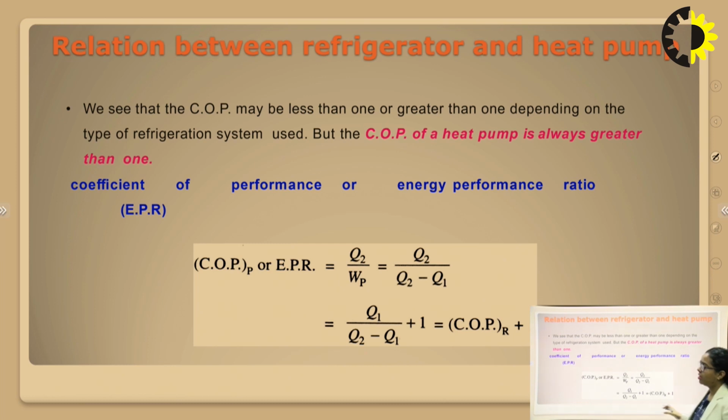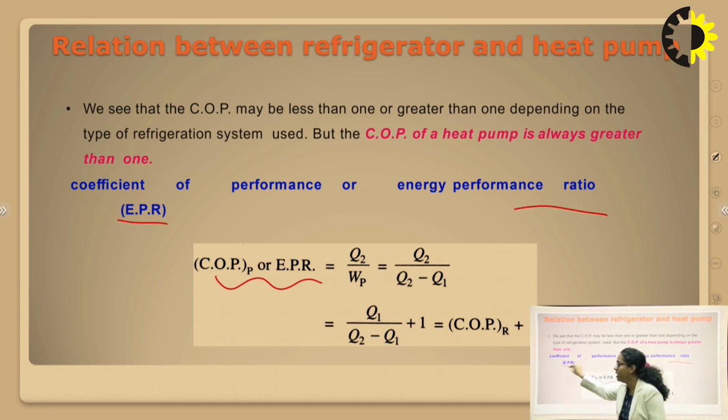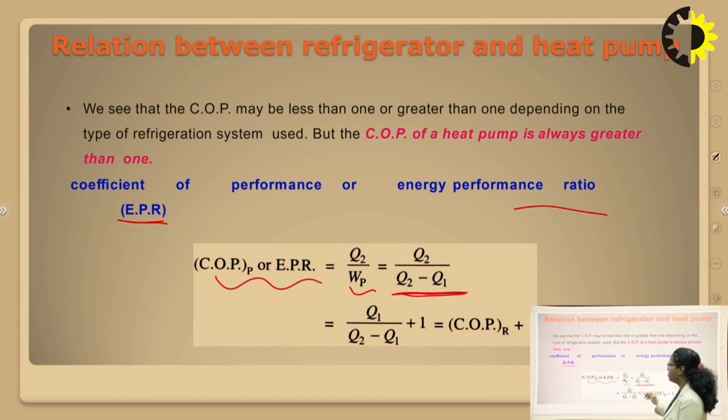Now we have to find the relation between refrigerator and heat pump. As we know both the formula of heat pump and refrigerator, you can define COP of heat pump, or we can also say the energy performance ratio, that is defined by EPR. So you can write it Q2 upon WP, that is Q2 upon Q2 minus Q1. So this is the very basic formula of COP of heat pump.